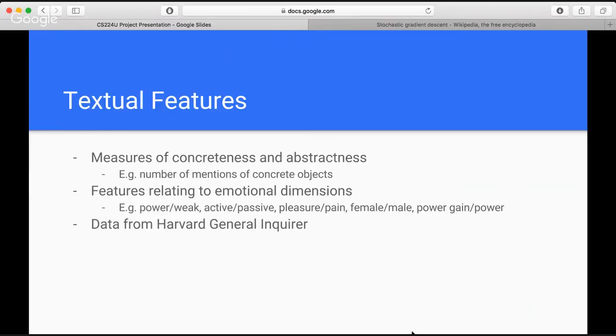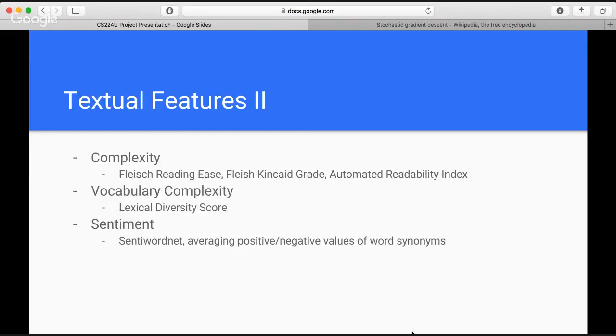And in terms of textual features, we calculate measures of concreteness and abstractness and features relating to emotional dimensions, and we get this lexicon from the Harvard General Inquirer. Additional textual features that we examined involved textual complexity, the diversity of vocabulary, and also sentiment features generated from SentiWordNet.